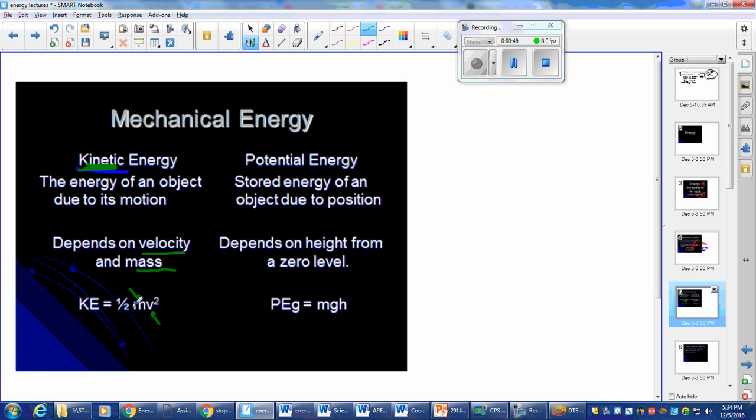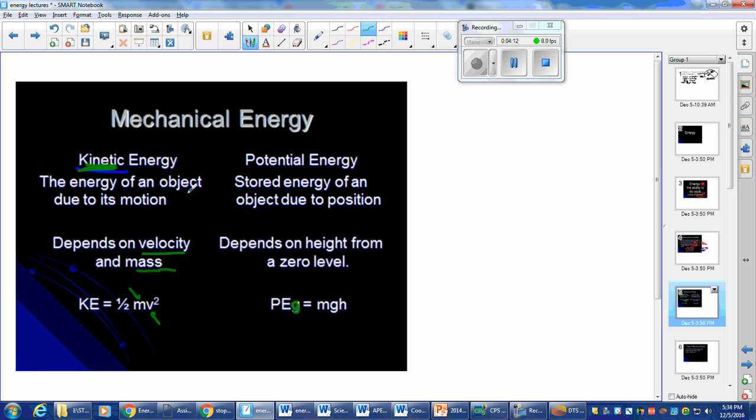So try it. Plug a 2 and a 2 in here. This is going to become a 4, right? So the velocity is going to change the kinetic energy the most. If you look at gravitational, this is little g, this is gravitational subscript, it is mgh. All of these are going to affect the gravitational potential energy the same. There's no square, right?